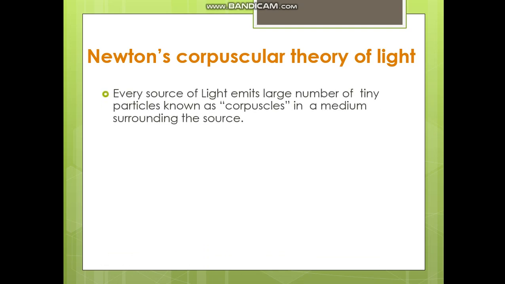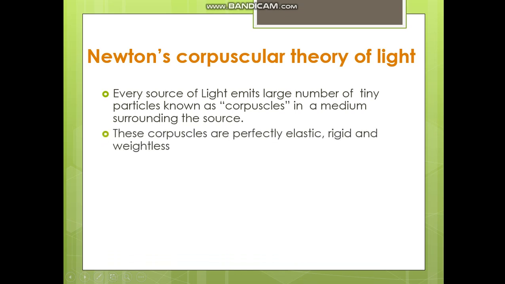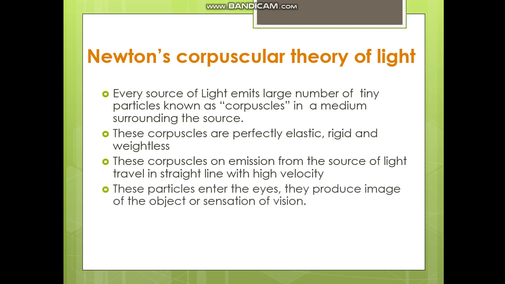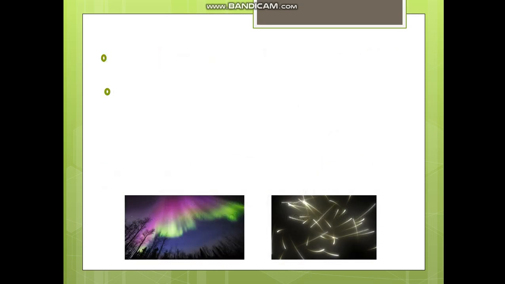Every source of light emits a large number of tiny particles known as corpuscles in a medium surrounding the source. These corpuscles are perfectly elastic, rigid and weightless. On emission from the source of light, they travel in a straight line with high velocity. These particles enter the eyes. They produce an image of the object, or the sensation of vision. Corpuscles of different colors have different sizes.